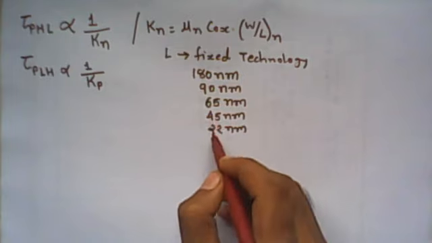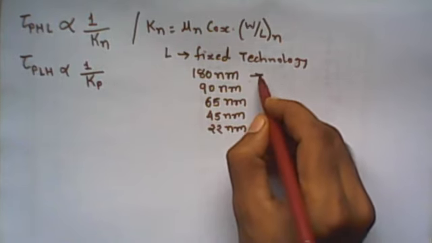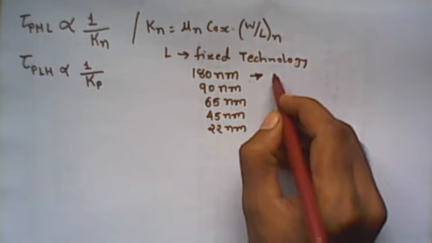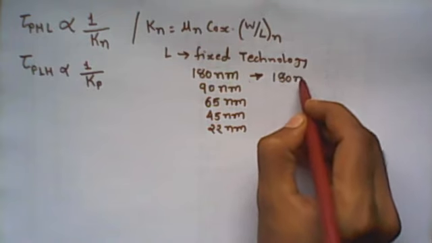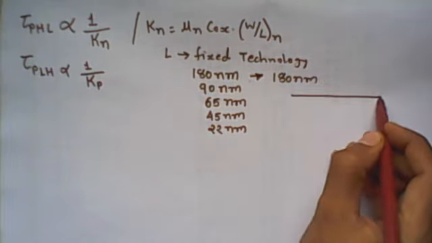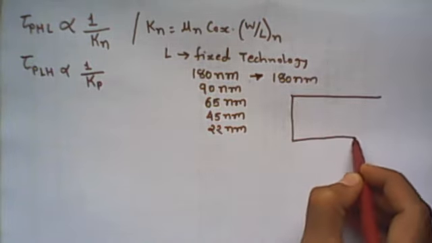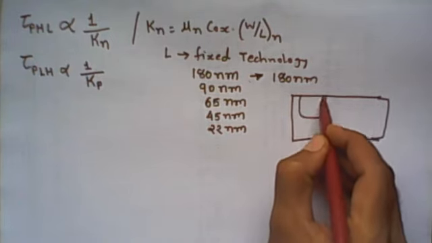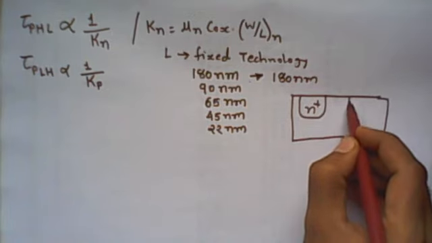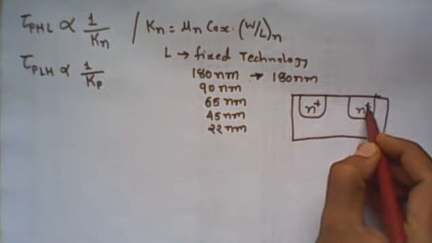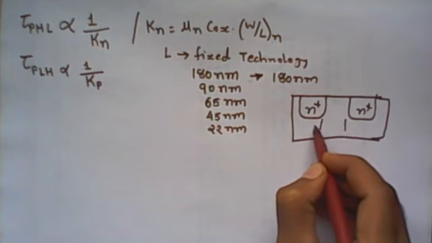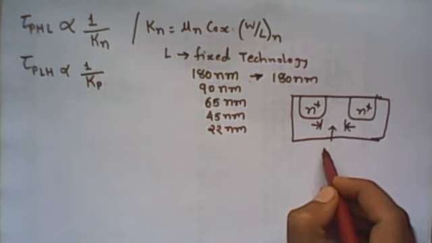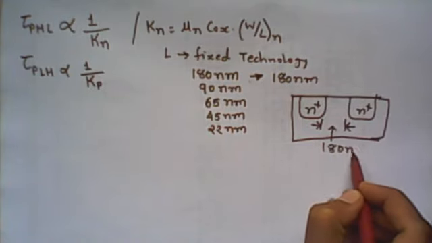So what does this figure indicate? 180 nanometer means it is the minimum channel length of a single transistor. So you know the channel length: it is nothing but the length between the two diffusion regions, the length between the n plus and n plus, right? This length is normally fixed, and it depends on which technology it is fabricated with. Suppose it is 180 nanometer, then it is near about 180 nanometer.